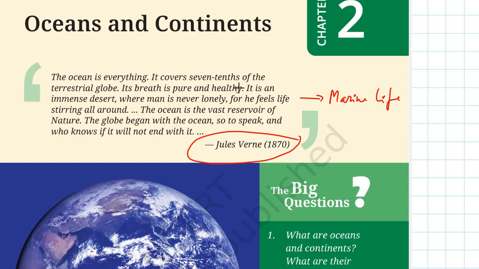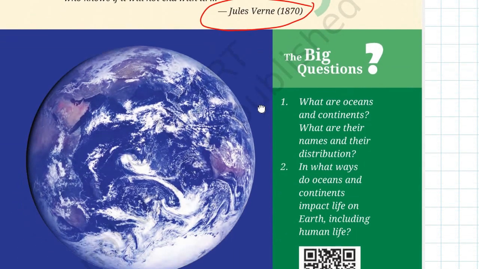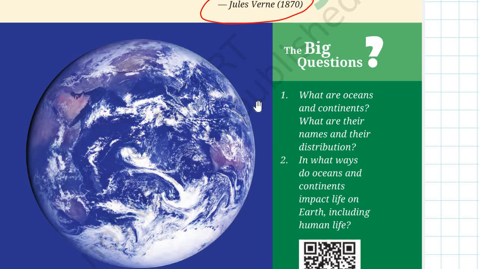And today you have heard a great quotation from this man, and in this chapter you will find it covers many of the various ideas that Jules Verne has mentioned over here. So what are the very big questions that will be answered in this chapter?